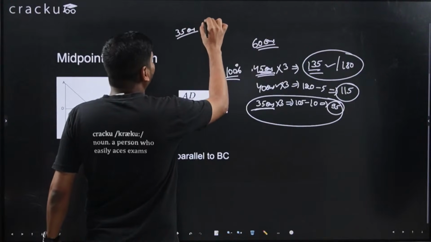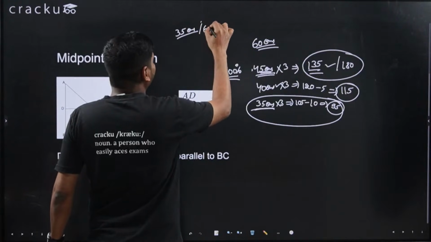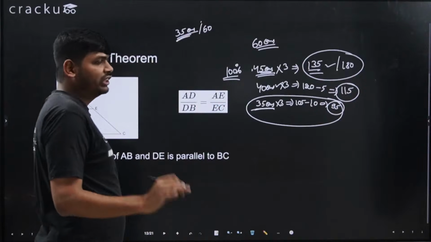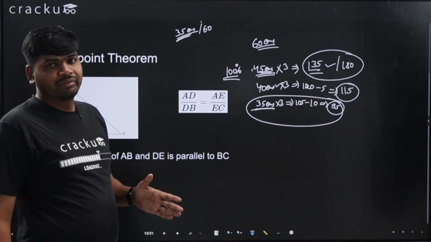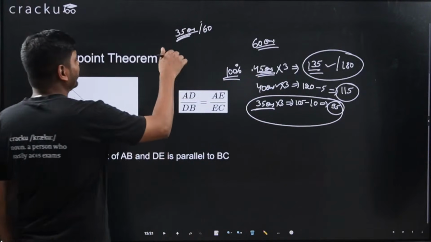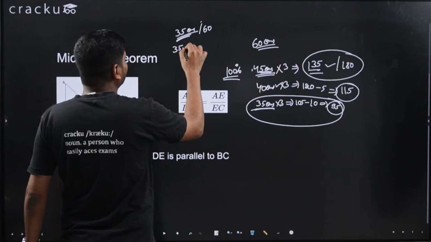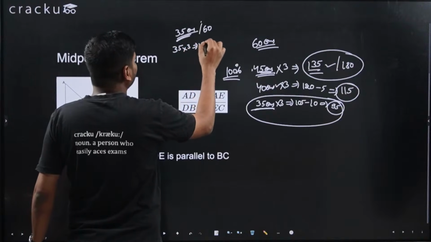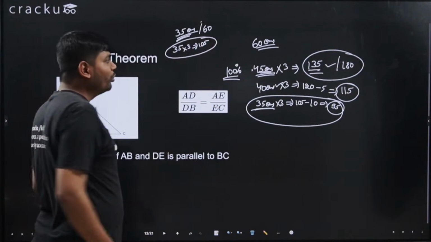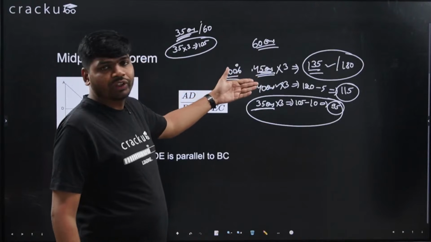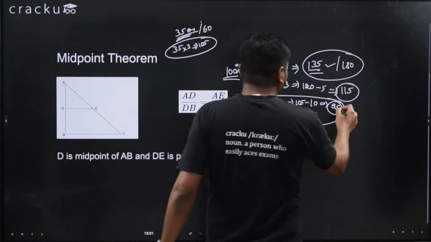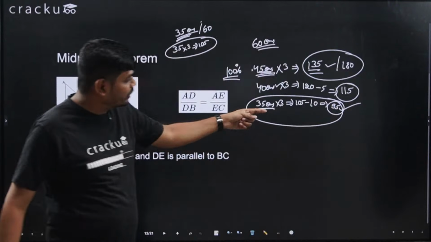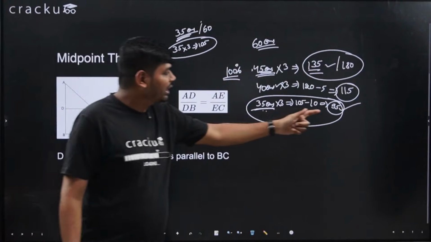Out of 60 questions, that person is attempting only 35, and he is making sure that whatever he is attempting is correct. What score will he get? 35 into 3, that is 105.